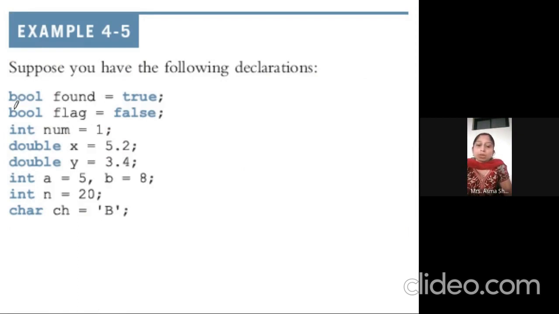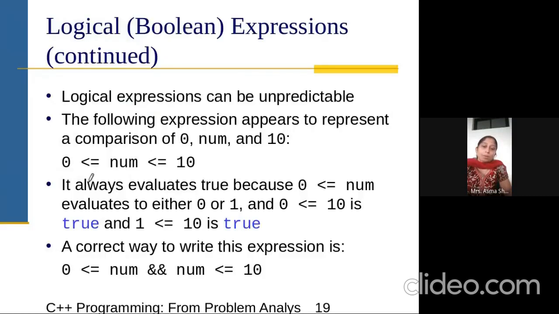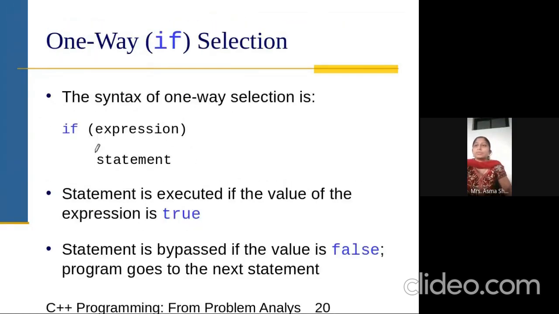If I want to create a Boolean value, I can write true or false for Boolean values. X and Y are float or double values, so we are assigning decimal numbers here. We can declare the two variables directly using the comma operator here. So we can have the if statement.